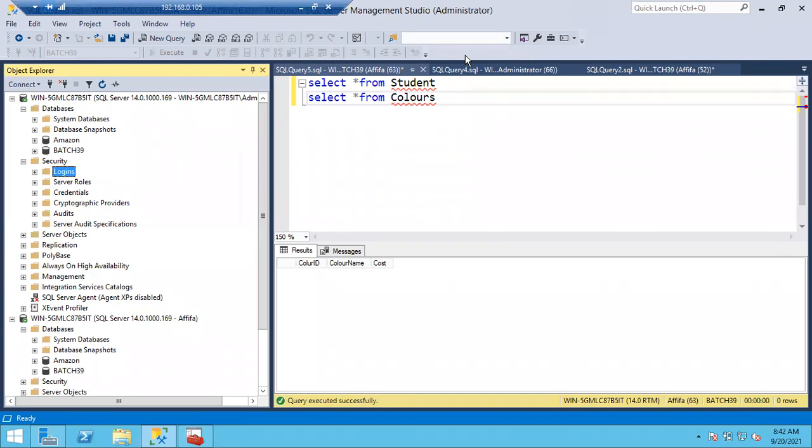How to give the access? Mainly you have to know how to give access to the server, how to give access to the database, how to give access to the table. These things, of course, we are going to discuss. We have discussed how to give access to the server. Today we discussed how to give access on a database. Tomorrow I'll show you how to give access on a specific table for a single user. That is very, very simple.